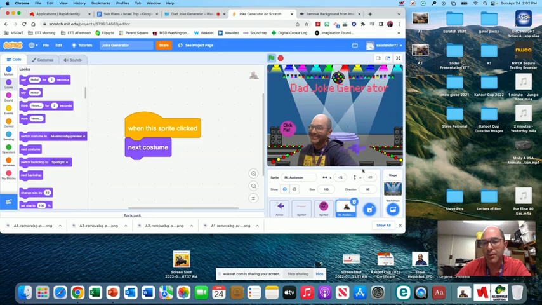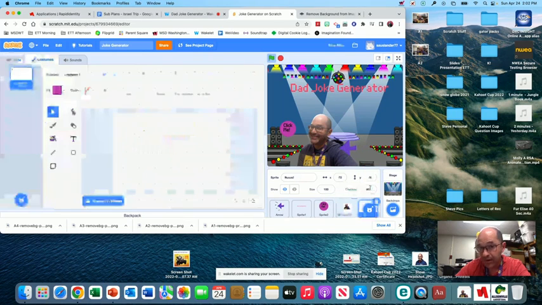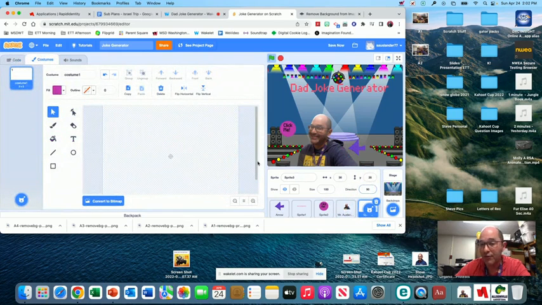Before we can do any of these things, you're going to make your own button. Go to Sprite, not background, but Sprite. You're going to make your own button. You can make it however you want. I'm going to do a circle.